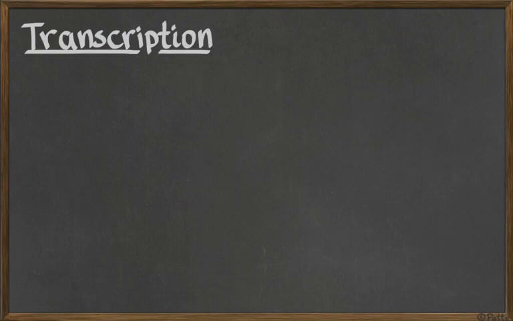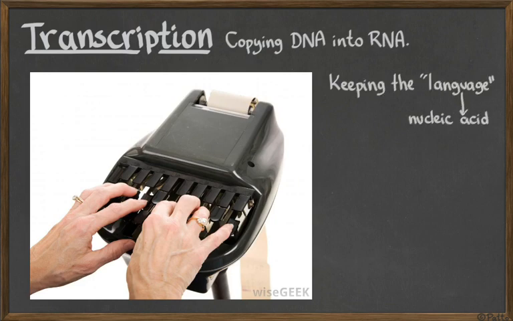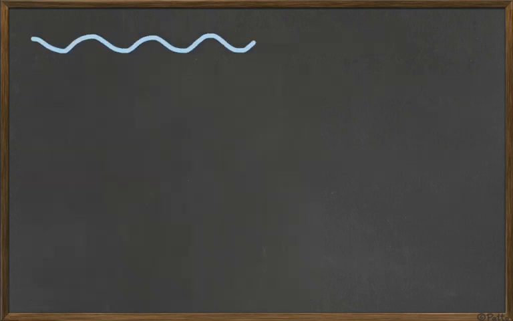So what's the idea of transcription? Transcription means copying DNA into RNA, which means changing the medium, keeping the language. When you transcribe a video, the oral language that's coming out of there you put into written form. We are changing the medium, oral to written, but you're keeping the language, English, Portuguese, whatever language the video was in. So this is transcription, keeping the language, nucleic acid. So DNA is still a nucleic acid, but you are changing the medium. So instead of DNA, we are going to have RNA. This is the idea of transcription.